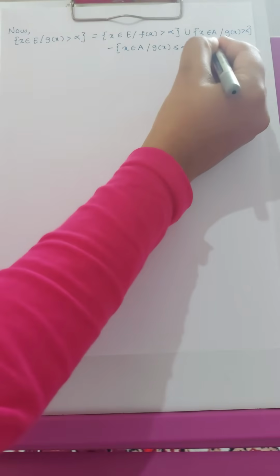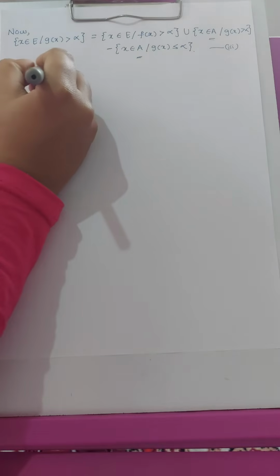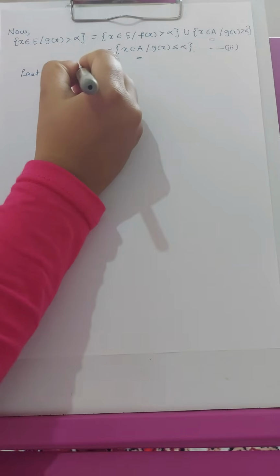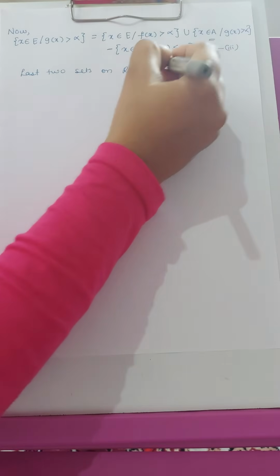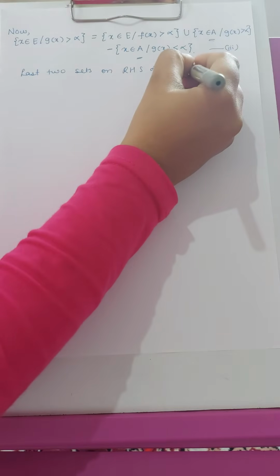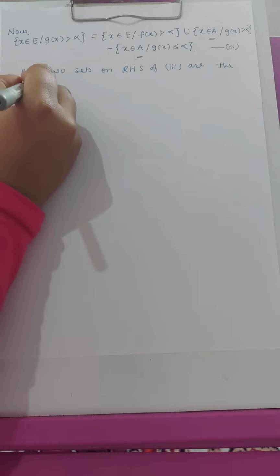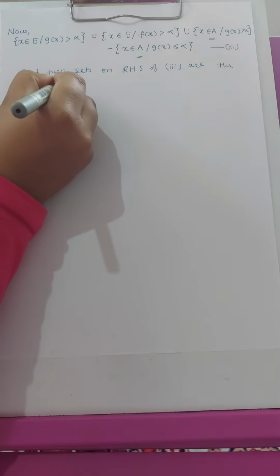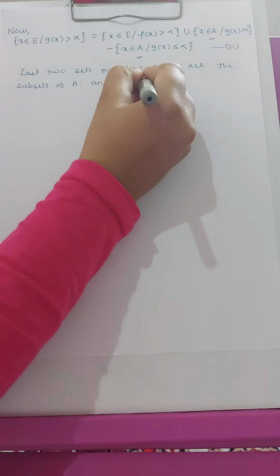Now the last two sets on the RHS of 3 are subsets of A, and hence they are measurable.